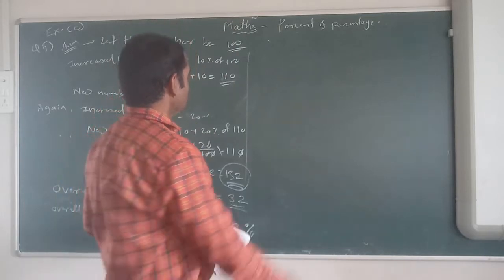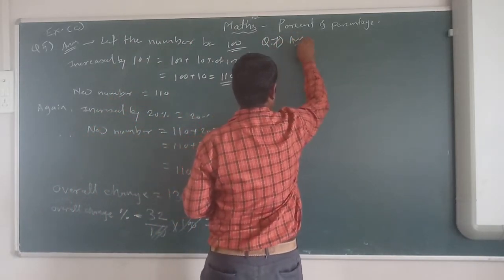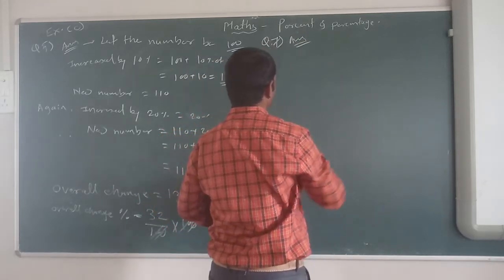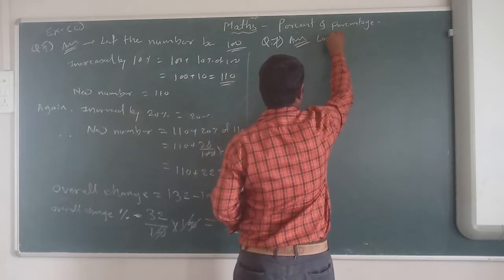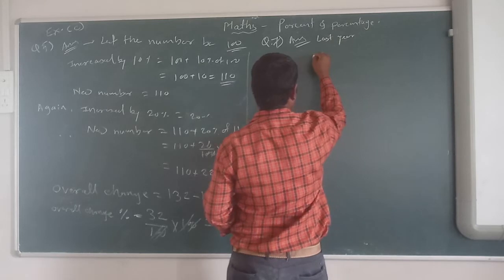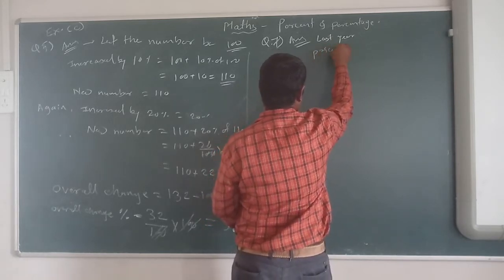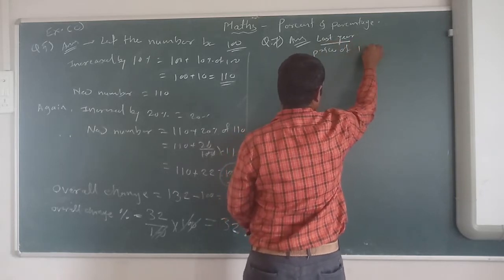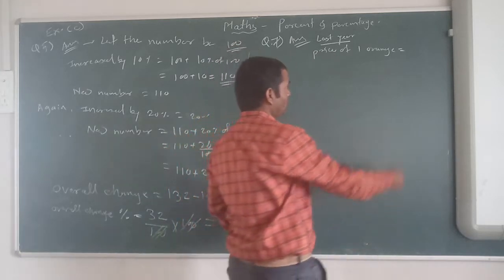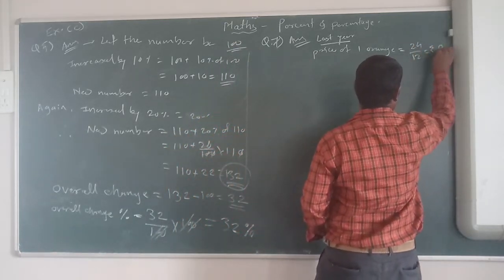Okay, so see now, question 7. First we will find the price for last year. Price of one orange we will find. Price of one orange, 24 per dozen. So 24 upon 12 is equal to rupees 2.